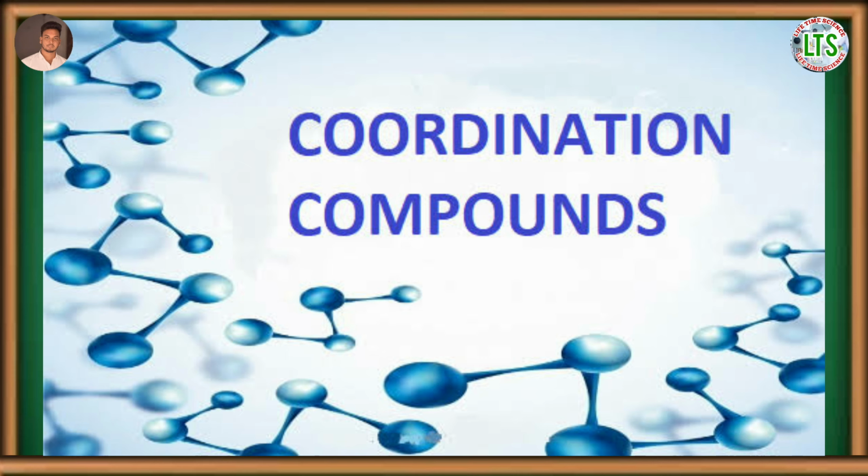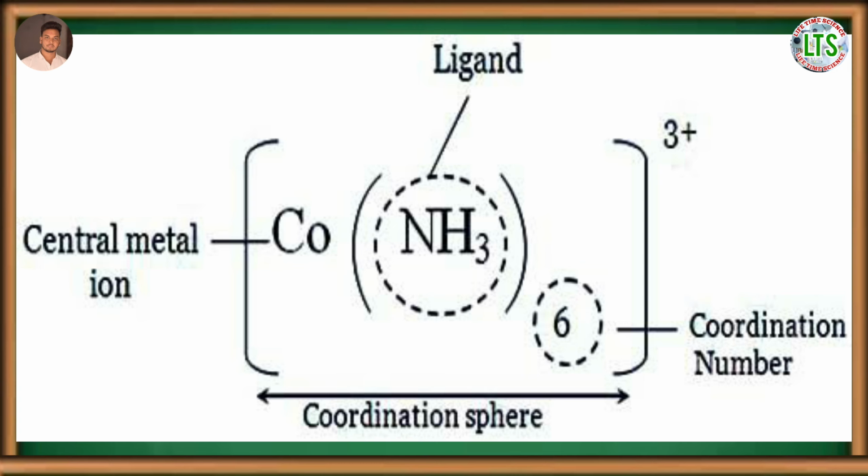In this video, I am going to discuss the IUPAC name of complex compounds. Generally, a complex compound contains the central metal atom or ion along with the ligands. As we know, ligands are the neutral molecules or ions present within the square bracket or coordination sphere, in which they are directly coordinated with the central metal atom through the coordinate bond.